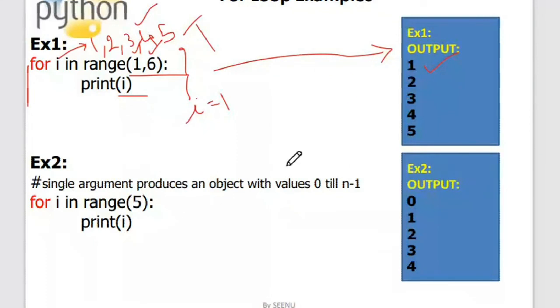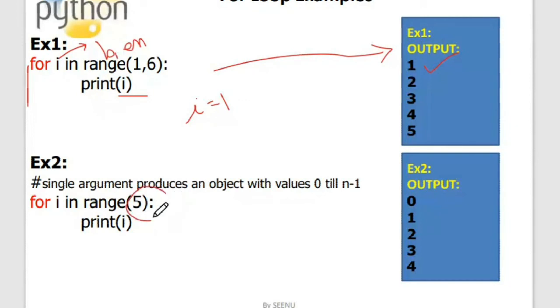In the next case, in this particular first for loop, we have given two parameters inside the range. We have given the beginning and end, both. In this particular case, we are simply giving 5. So what does this mean? Whenever you give only one argument inside your range function, it will produce numbers from 0 till n minus 1.